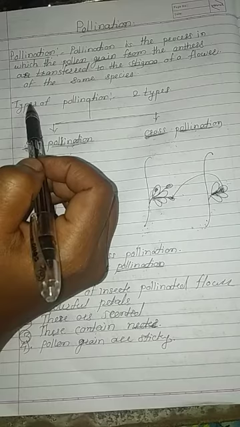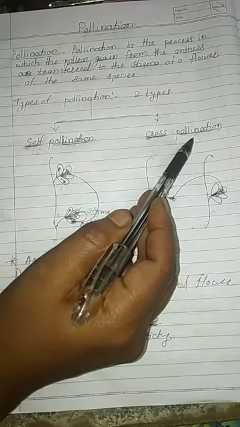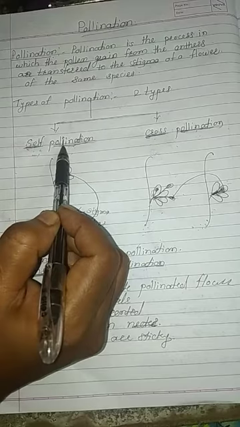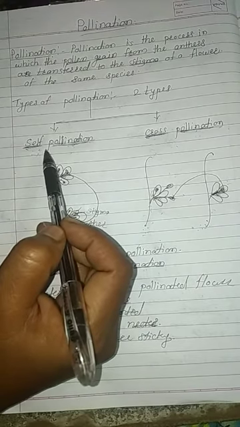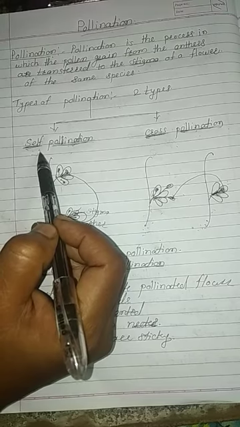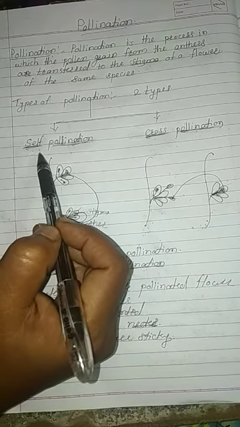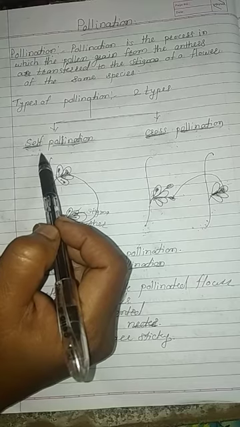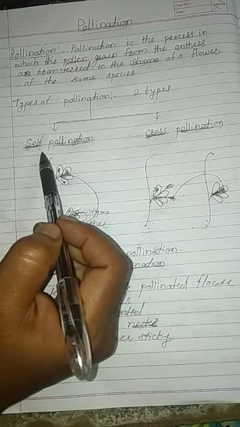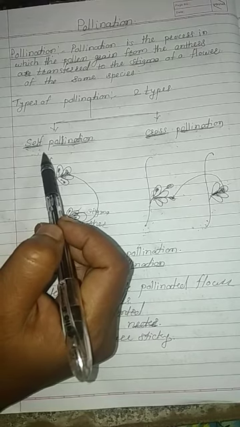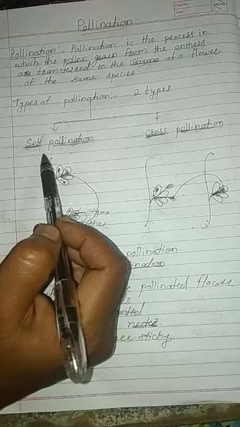There are two types of pollination: self-pollination and cross-pollination. In self-pollination, the pollen grain from the anther is transferred to the stigma in the same flower. In cross-pollination, the pollen grain is transferred from the anther of one flower to the stigma of another flower.